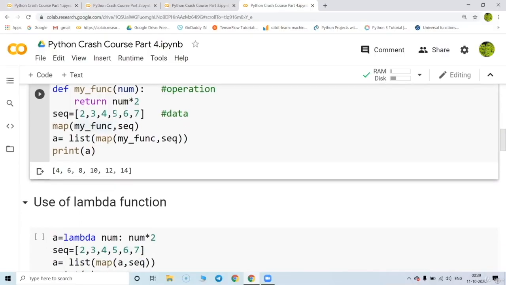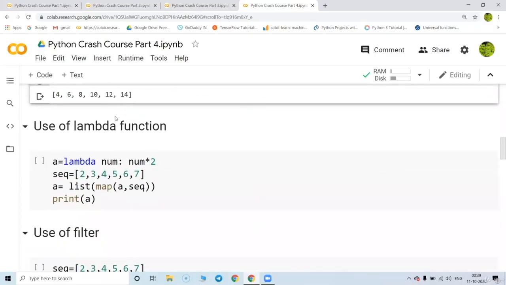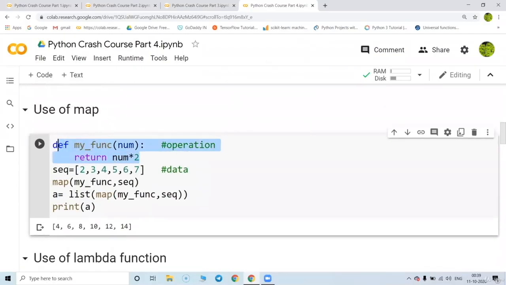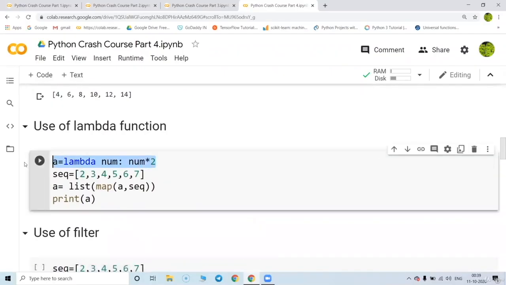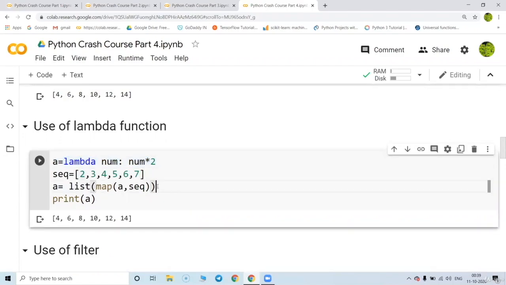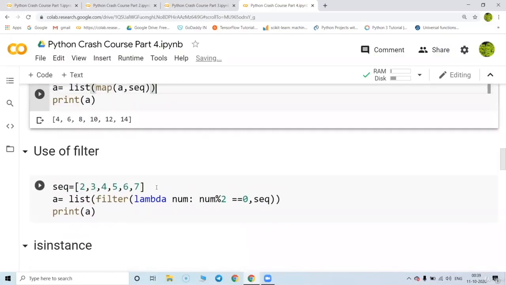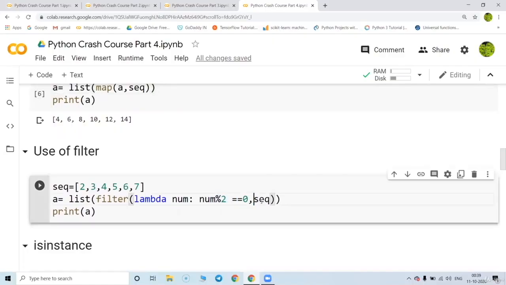The next one is the lambda function. In lambda, instead of writing the operation in a function, you can just write it in the lambda. So this is the operation, this is the data, and this is the multiple. In filter, you can filter out values like 2, 3, 4, 5, 6, 7. Which number is divisible by 2? If that number is divisible by 2, it will be part of the sequence. The others can be removed.